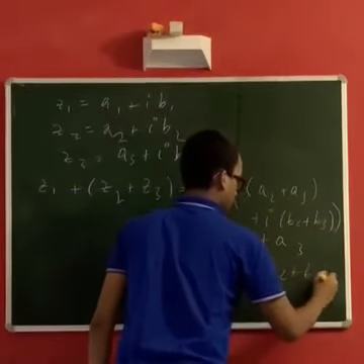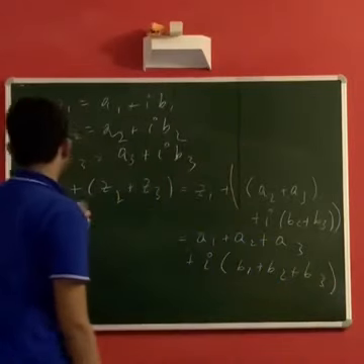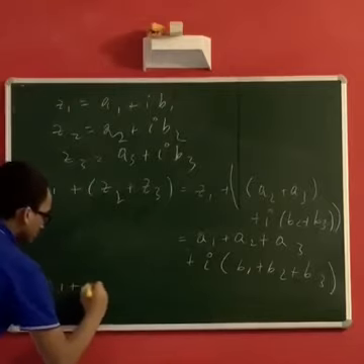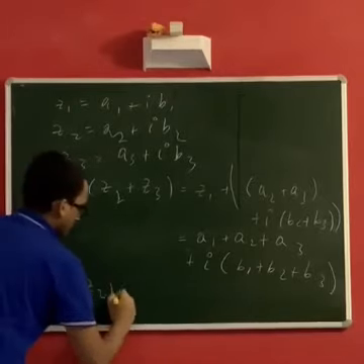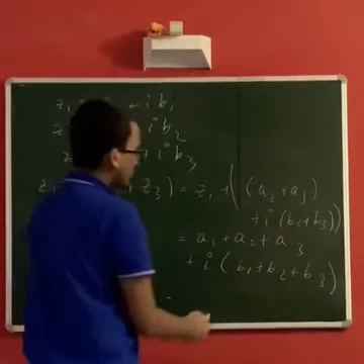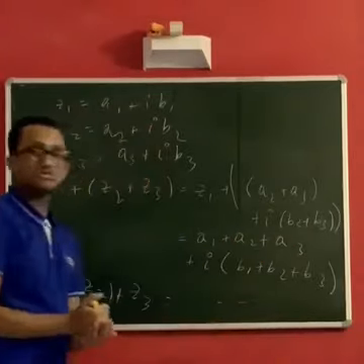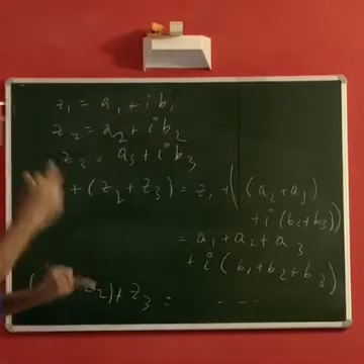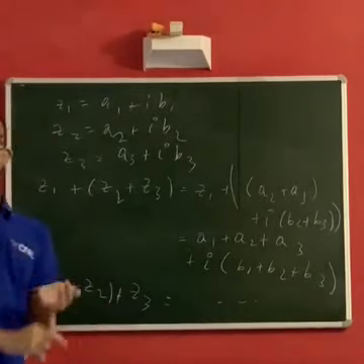Similarly, if you just verify Z1 plus Z2 plus Z3, you will get the same value. You can just do that by yourself. So this shows that addition is also associative. We have closure, commutativity and associativity.